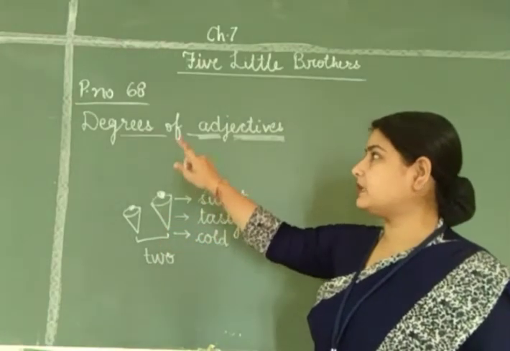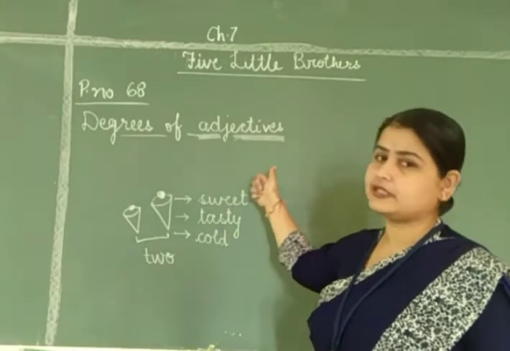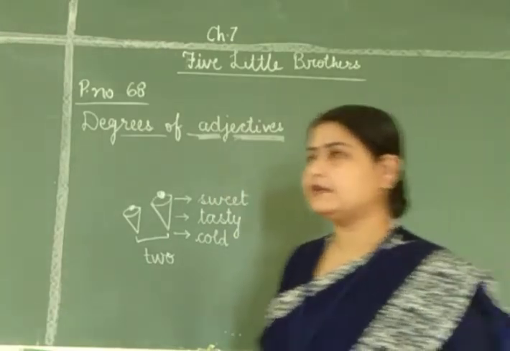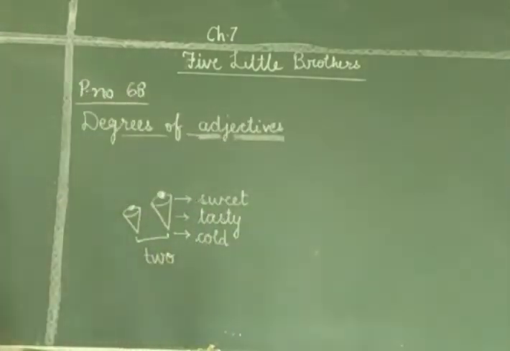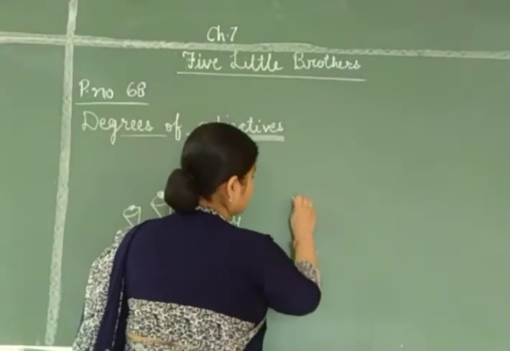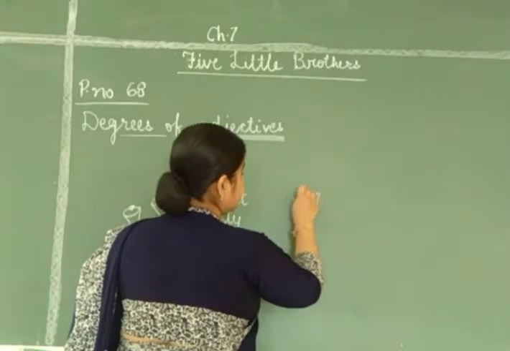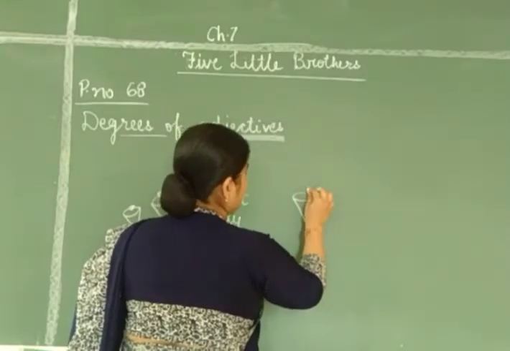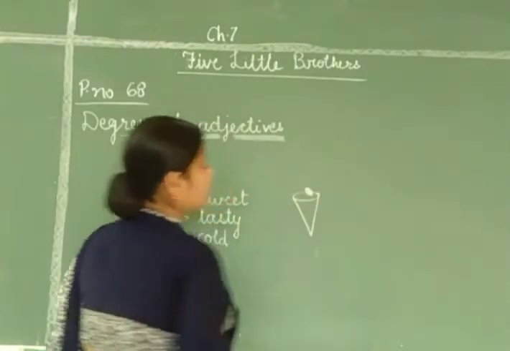Now, the topic comes degrees of adjectives. What happens in degrees? Degrees means you are comparing two same kind of objects on the basis of the same quality.